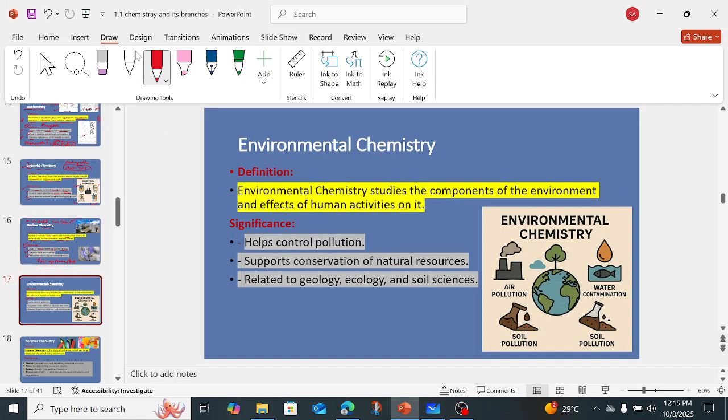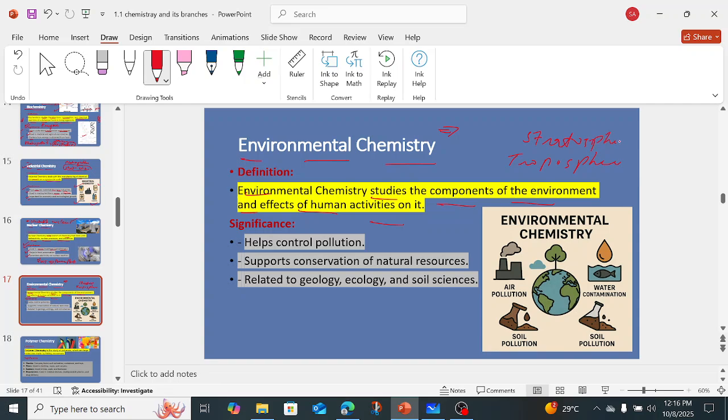Again, we have environmental chemistry. The next branch is environmental chemistry, which is a very important branch. Environmental chemistry studies the components of the environment and the effects of human activities on it, right? It means that the very first thing is that we study the composition or the components of the environment. As we know, our atmosphere consists of different layers, like the troposphere, stratosphere, mesosphere, and thermosphere. These all are the components of the atmosphere.